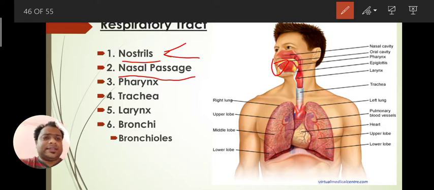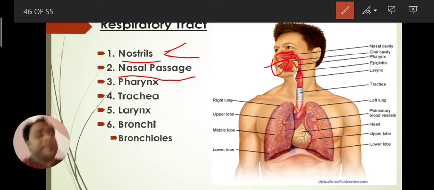Okay. Next is the nasal passage. So what is that? See, the whole space is called the nasal cavity, and in it we have the nasal passage. In that nasal passage we have various types of receptors present. For example, if anyone asks how you smell, you answer through the nose.